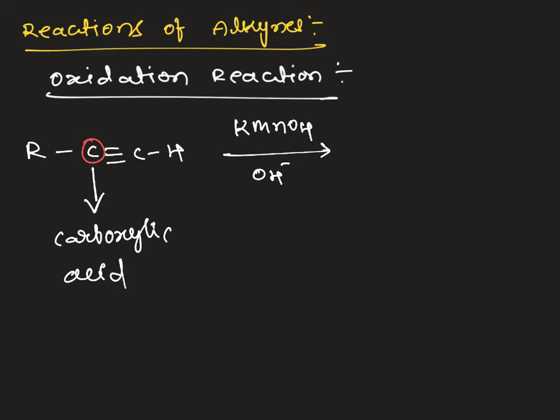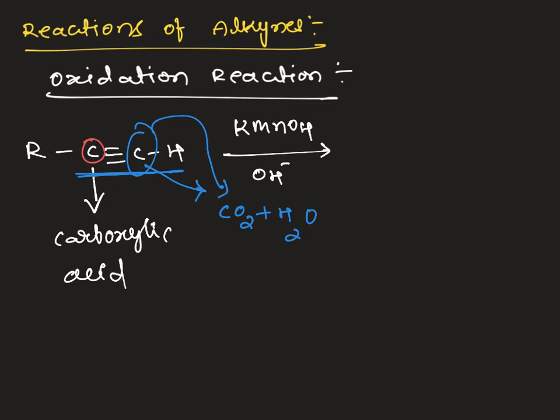So if you remember alkene oxidation, we have discussed that the one carbon which is converted into formic acid is unstable in this environment, so it is converted into carbon dioxide plus water. So whenever we see terminal alkynes, this carbon is always converted into CO2 and H2O, and this carbon as usual is converted into carboxylic acid.